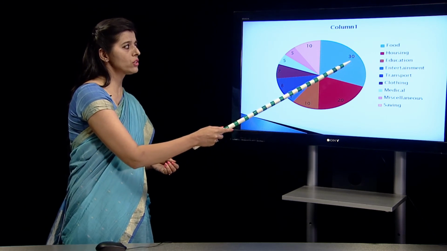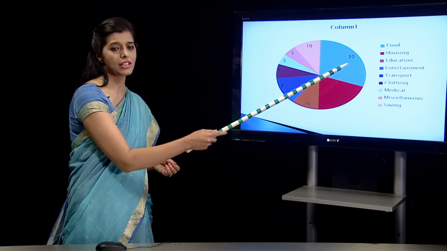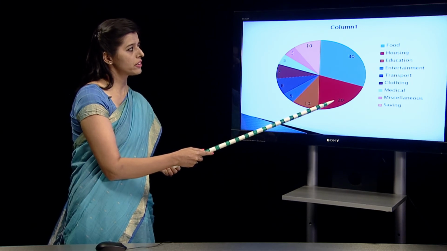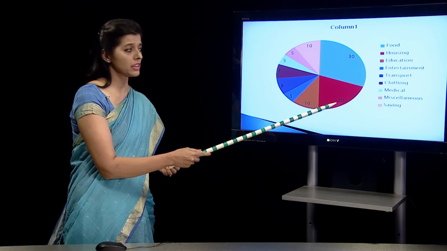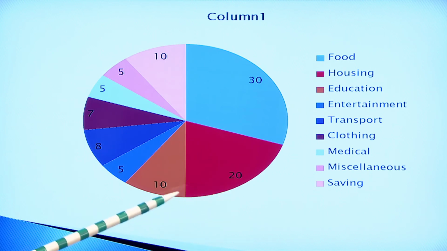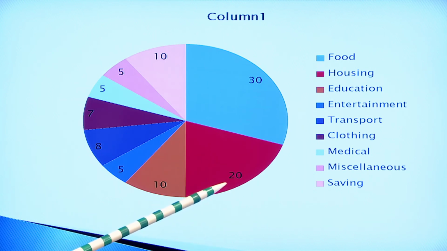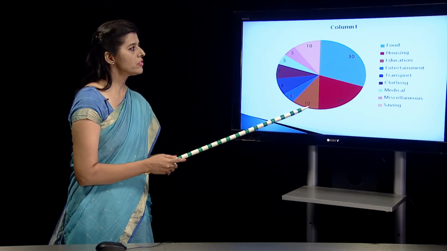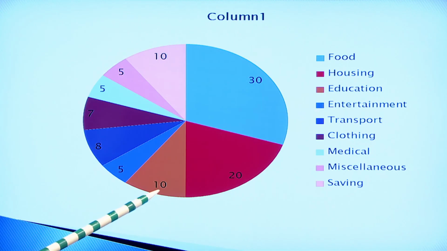For food, we need to allocate 30% of our salary, and for housing, which is also another important category, we will allocate 20% of our family income, because maybe we are living in rented accommodation and need to pay the rent, or we have our own house, but it's under loan, so we need to pay the EMI. Then our kids need to go to school for education. So, 10% of the family income can be spent for education.